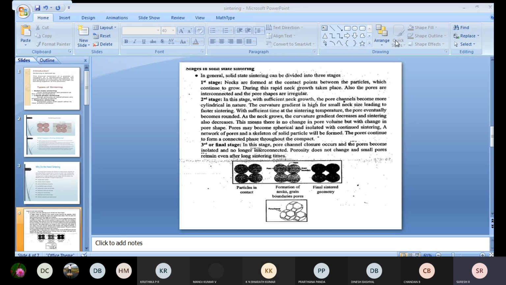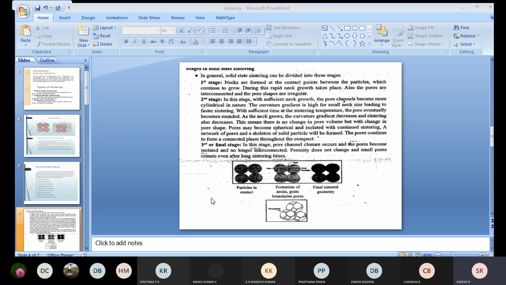So what exactly does solid state sintering mean? In the case of the solid state, as the name itself suggests, during the sintering process, once the finished component has been obtained, it will be in the form of solid itself. So there will be no liquid or semi-liquid during this sintering process. So solid state sintering can be divided into three important stages.